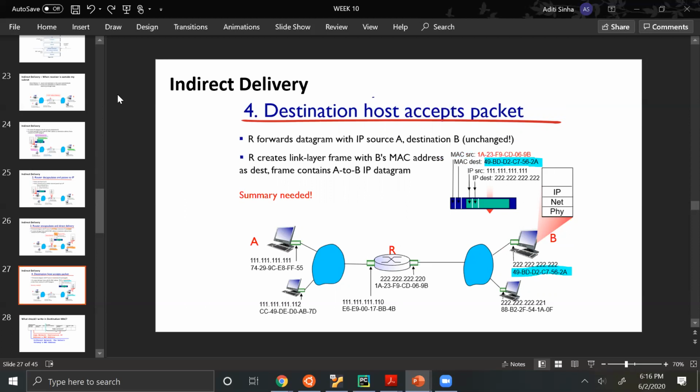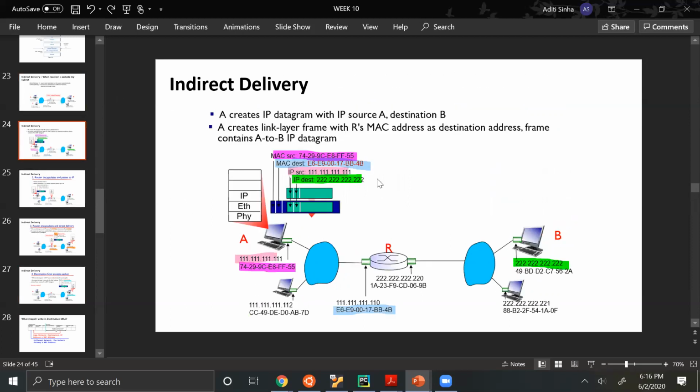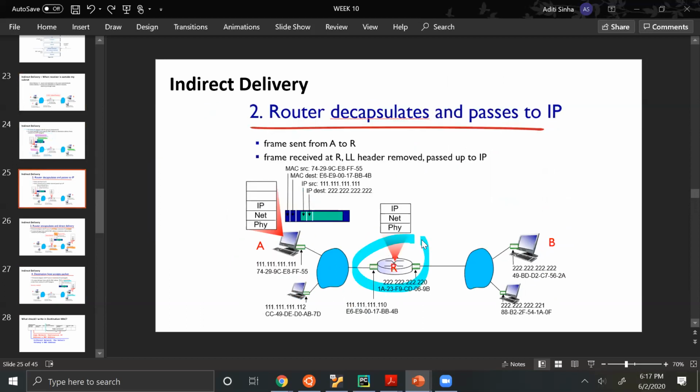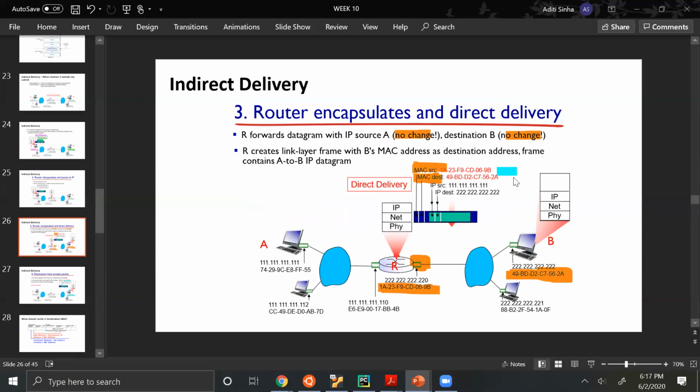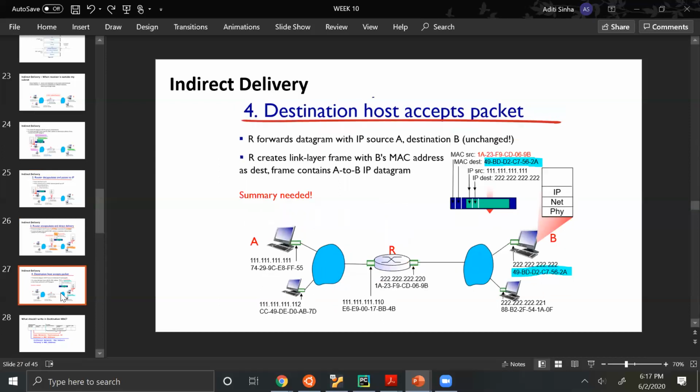So these are the 4 steps that are happening. The first is A will form this packet, and second, this packet will reach R, that is the gateway router. It will decapsulate, and try to figure out which interface it should forward to. Once it has decided the interface, it will change the source and destination address, and this will go on. If there are multiple routers in between, this will happen multiple times. And when it reaches the destination subnet, the destination MAC address will finally be changed to the actual host's MAC address. So these are the 4 steps that happen in indirect delivery.